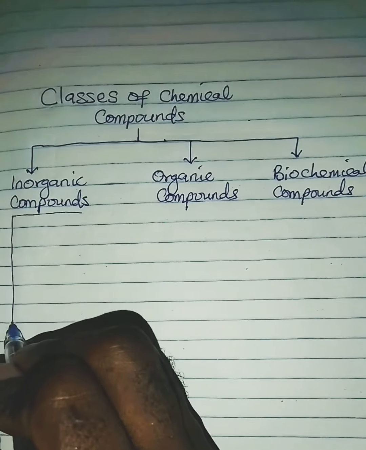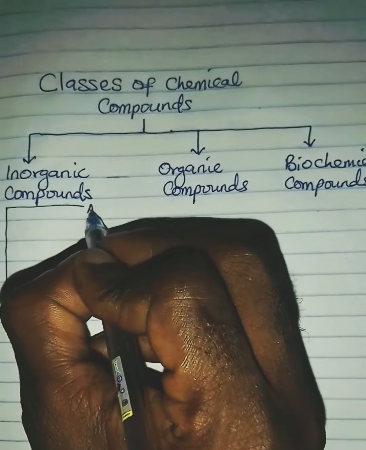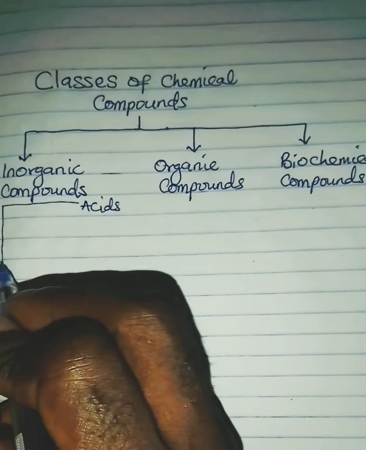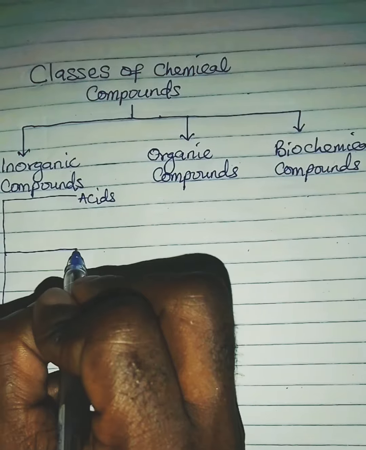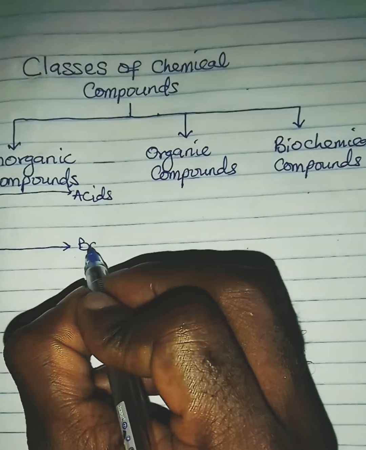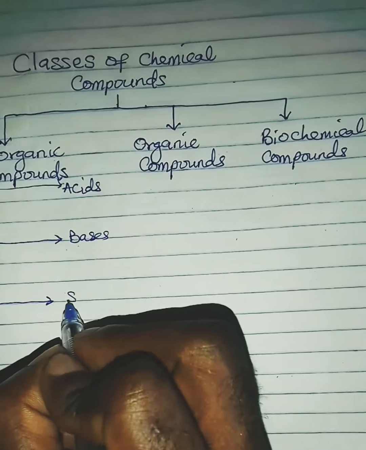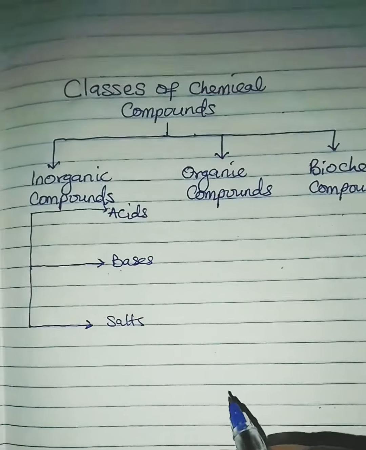If an inorganic compound has the ability to donate proton or hydrogen ion, it is called acids. But if the inorganic compound is able to accept proton or is able to dissolve in water and release hydroxide ion, then it is called base. Now, if the compound is formed by the interaction between acid and base, it is called salt.